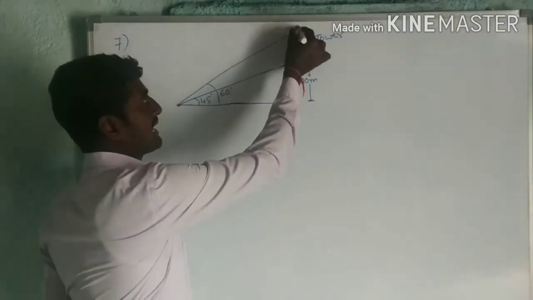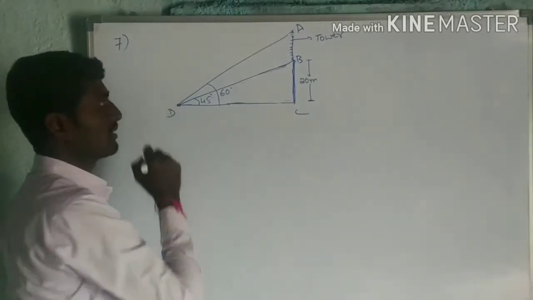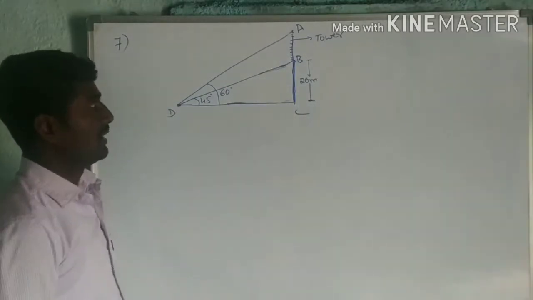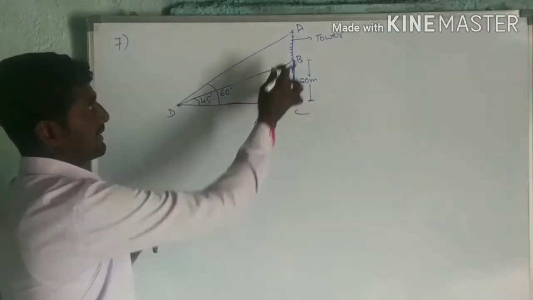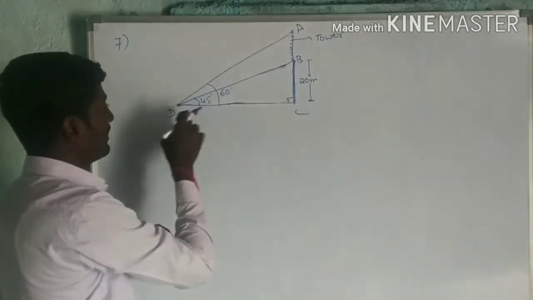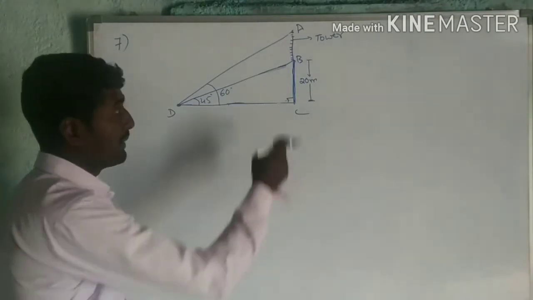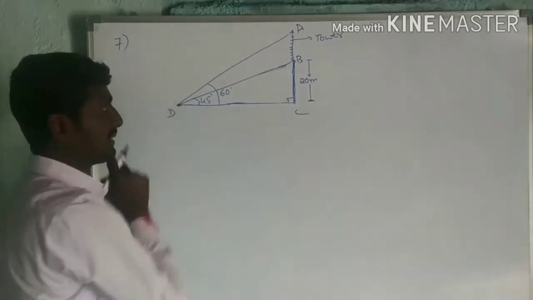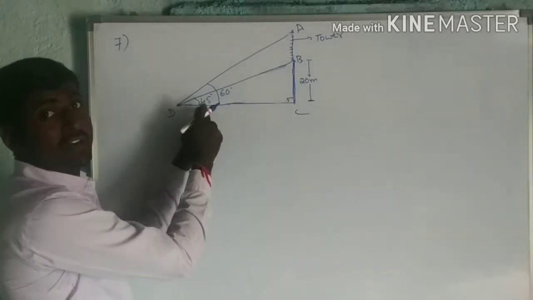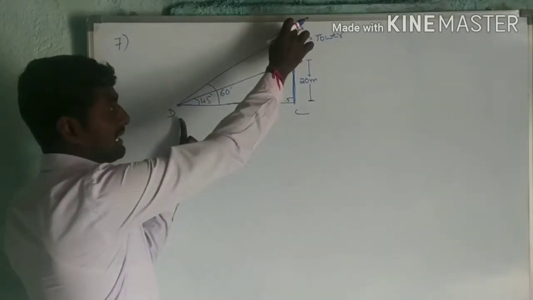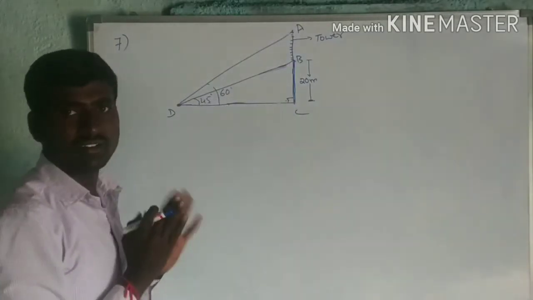Let us name this diagram A, B, C, D. Here two right angle triangles are formed. One is ACD, another one is BCD. For triangle BCD, the angle is 45 degrees. For triangle ACD, the angle is 60 degrees.